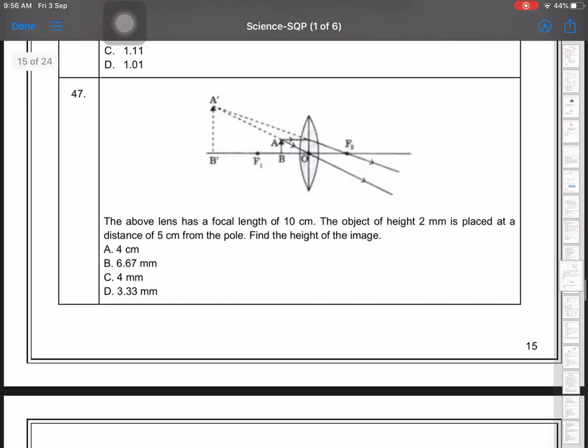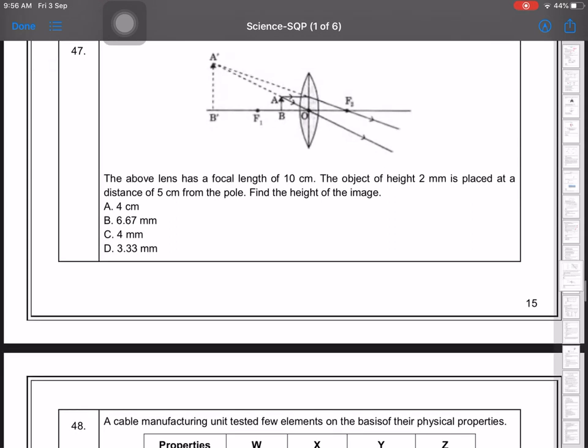Question number 47. The convex lens has a focal length of 10 centimeter and an object of height 2 mm is placed at a distance of 5 centimeter from the pole. Find the height of the image. So before finding the height, you have to first find v, then by the magnification formula, that means v upon u equals h2 upon h1, you can find the height. When you solve it, it will come out to be 4 mm. That means option C will be the answer.